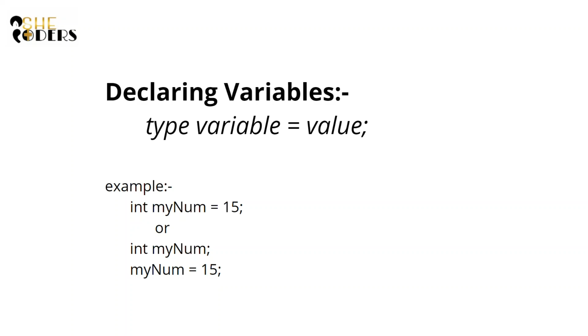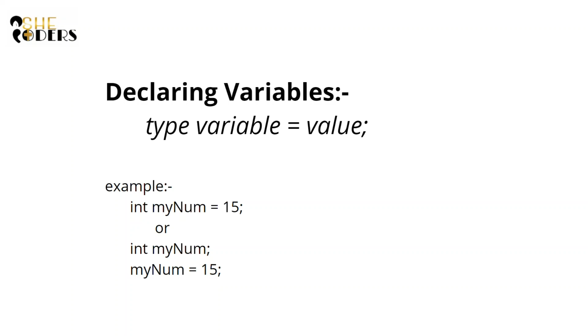So here in the example you can see, int myNum equals 15. Here int is the data type, myNum is the variable name, and 15 is the data. Let's understand with a practical example. If you want to store rice in some container, you can store it only in a closed container, you can't store it in an open container, where you just pour the rice into the box and it flows away from the bottom. So here the type will be the closed box, the variable will be the box or plastic container in which you are storing, and the value here will be the rice.